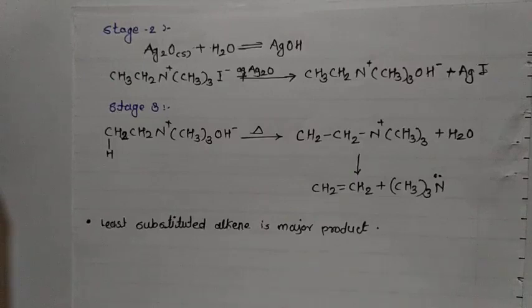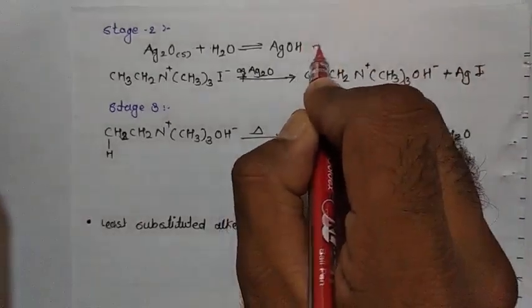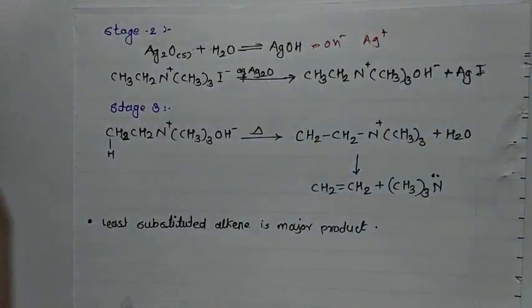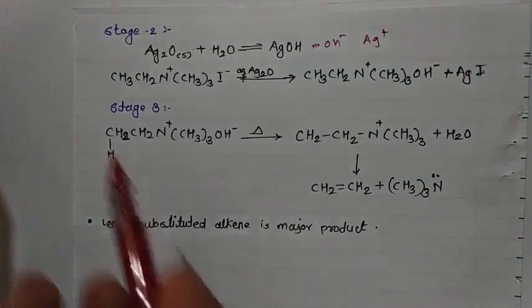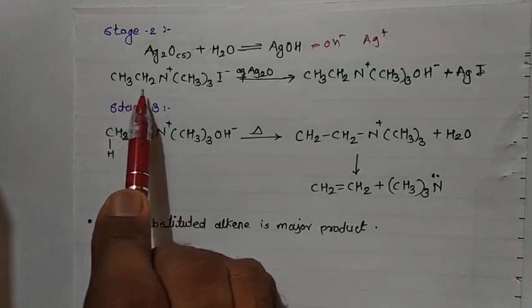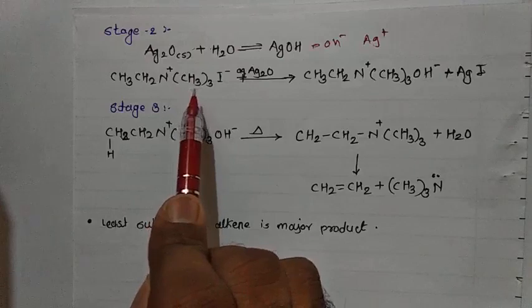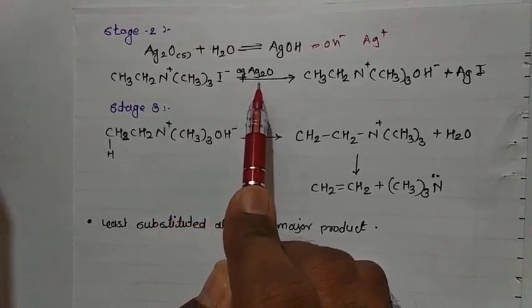Then stage 2. In stage 2 we take silver oxide in water, meaning we are preparing aqueous silver oxide. We know that when silver oxide is in water, it forms silver hydroxide, AgOH, and this AgOH gives OH minus and Ag plus. So in the first stage there is the formation of ethyl trimethyl ammonium iodide. It reacts with aqueous silver oxide.